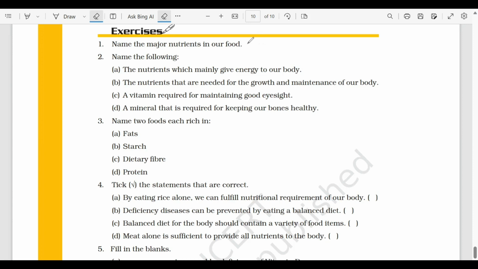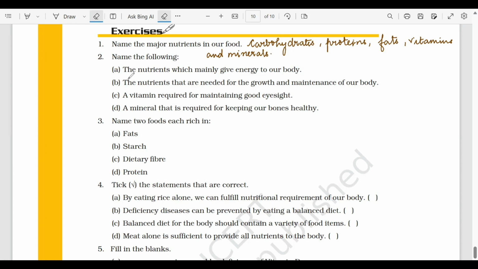So the main nutrients in our food are carbohydrates, proteins, fats, as well as vitamins and minerals. Okay, so this would be your answer 1. So हमारे फूड में क्या क्या essential nutrients present होते हैं? So that is carbohydrates, proteins, fats, vitamins and minerals. Let's move on to question number 2.